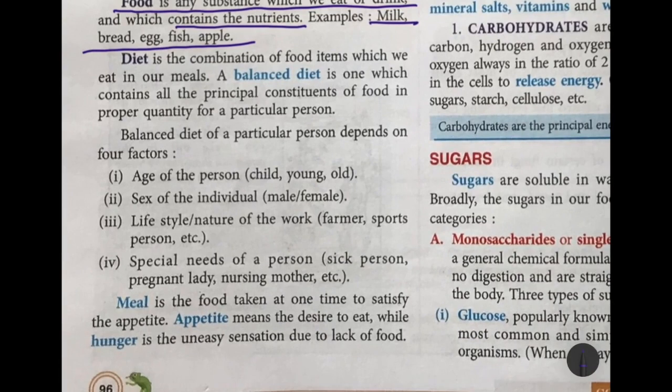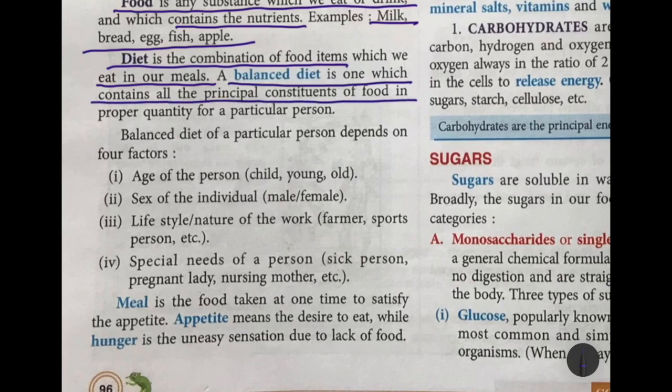Now, what is diet? Diet is the combination of food items which we eat in our meals, okay? People always emphasize eating a balanced diet. So what is a balanced diet? A balanced diet is one which contains all the principal constituents of food in proper quantity for a particular person, okay? It may be different for different people. The balanced diet depends on four main factors.